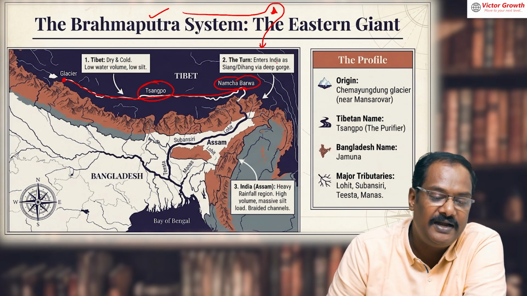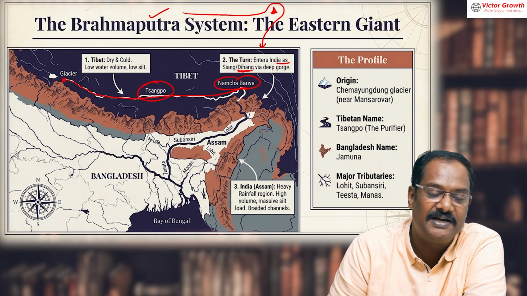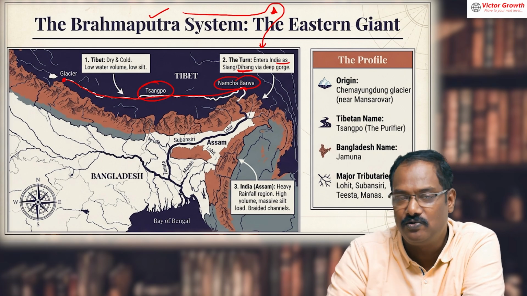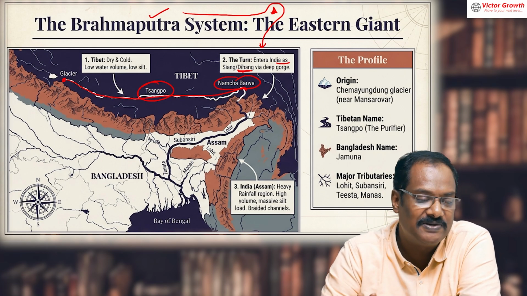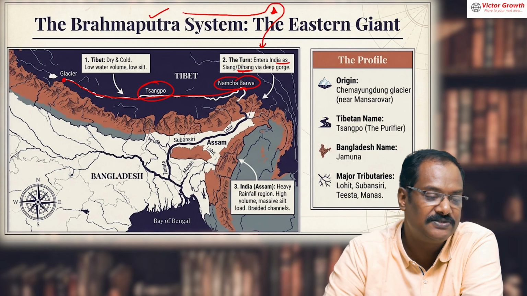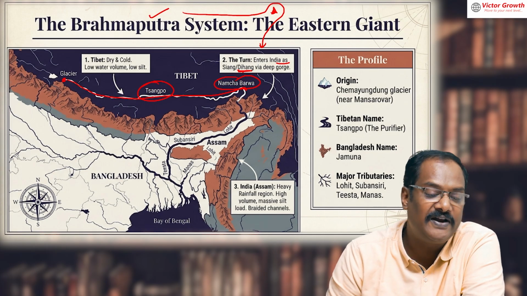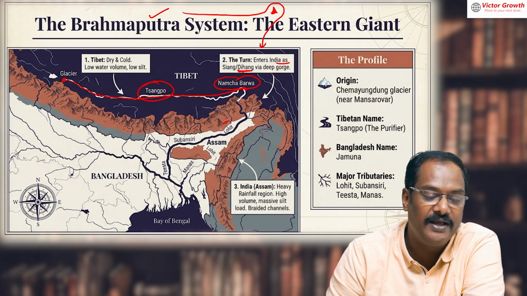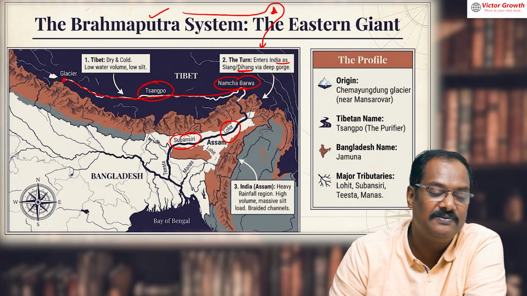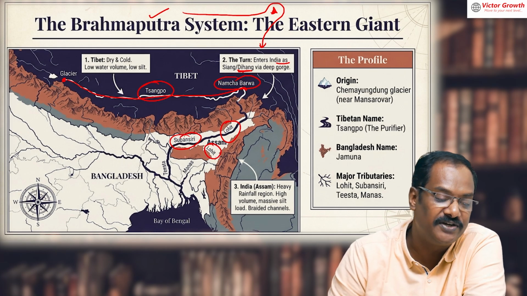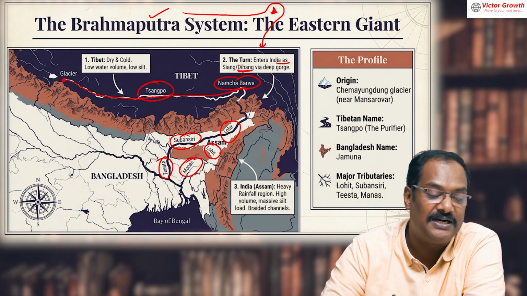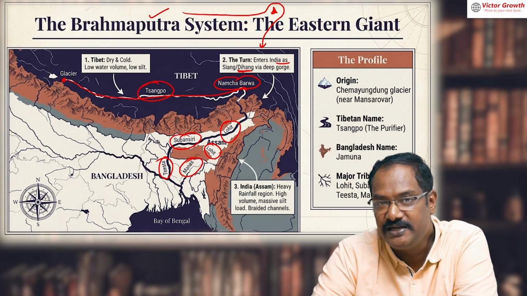It enters India as Dihang, please write down. When it enters India, it is again not known by the name Brahmaputra, it is known as Dihang or Siang only. After it meets the tributaries like Lohit, Subansiri, please write down this, Lohit, Subansiri, Manas, Teesta, these are the tributaries of Brahmaputra.